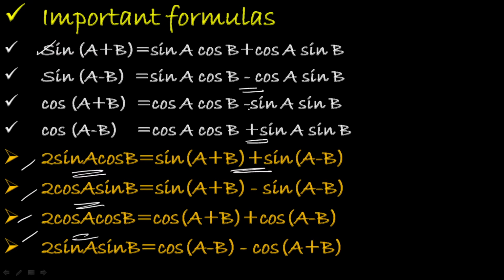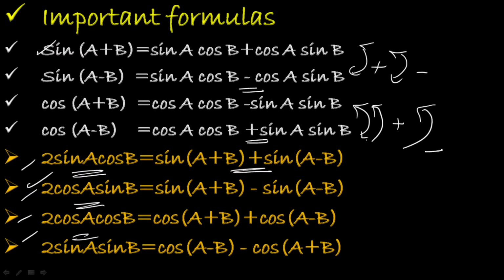So if you add these two, what do you get? 2 sin a cos b is equal to sin(a plus b) plus sin(a minus b), and if you subtract these two, you have 2 cos a sin b. Suppose you add this one plus this one, you have 2 cos a cos b, that is cos(a plus b) plus cos(a minus b). Suppose you subtract, that is cos(a minus b) minus cos(a plus b) is equal to 2 sin a sin b.